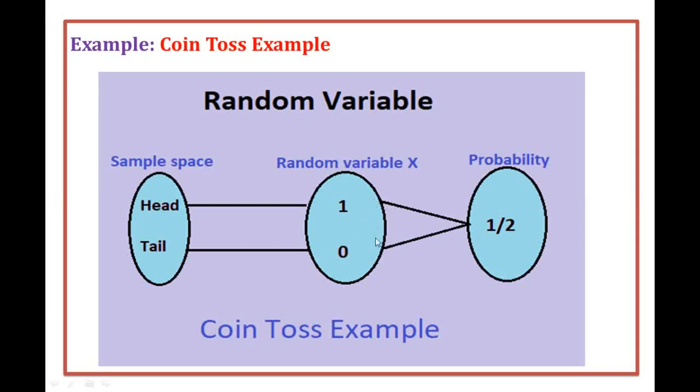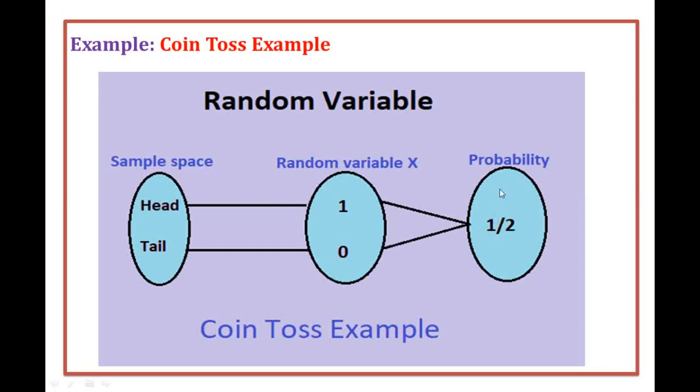Now I am going to give the probability. Probability means probability of head plus probability of tail. Here you see probability of head is 1, probability of tail value is 0, so we get 1 plus 0 by 2, which is 1 by 2. Listen very carefully: our probability should not be more than 1.